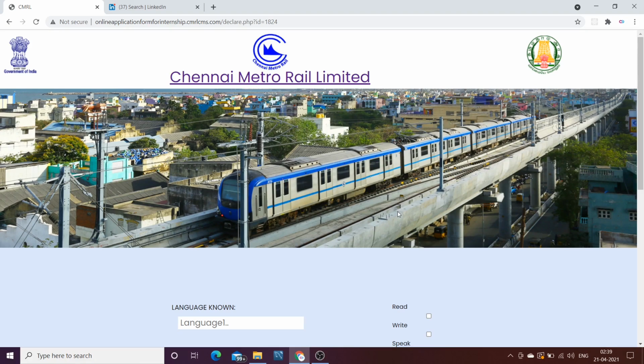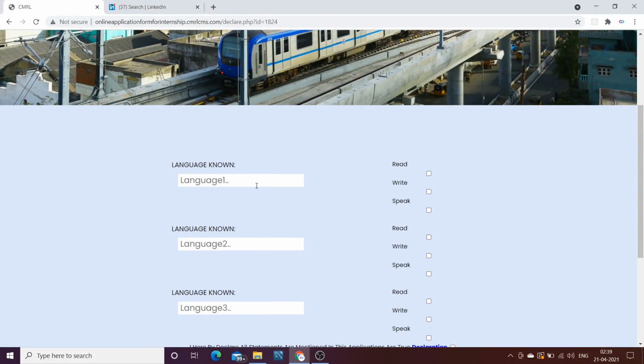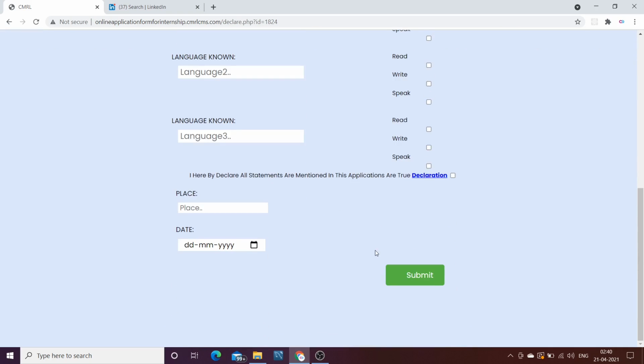After successful completion of the second page of the form, you will be redirected to the third page. Here you need to enter the 3 languages you know. I can suggest Hindi, English or any other local language that you know, and after that you will submit and your application will be submitted to Chennai Metro Rail Limited.